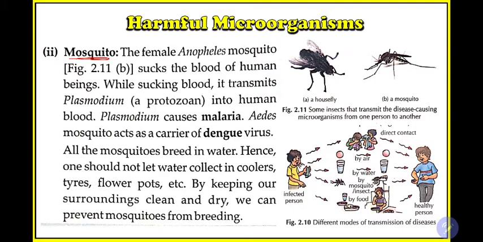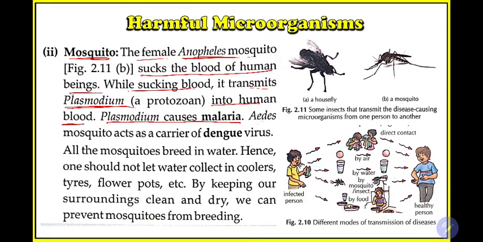I have explained this already, but I am explaining again. The female Anopheles mosquito sucks the blood of human beings. While sucking blood, it transmits plasmodium into human blood. Plasmodium causes malaria. So how is malaria caused? Whenever the female Anopheles mosquito sucks blood from a human, it leaves some protozoa known as plasmodium in our blood, and this plasmodium causes the malaria disease.